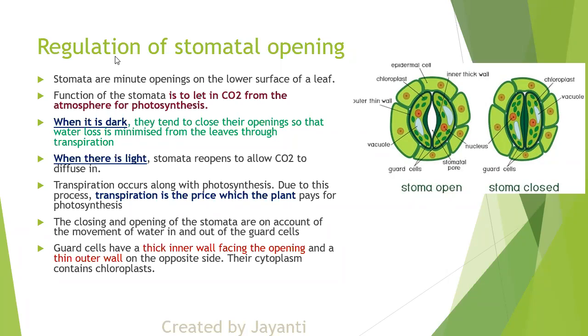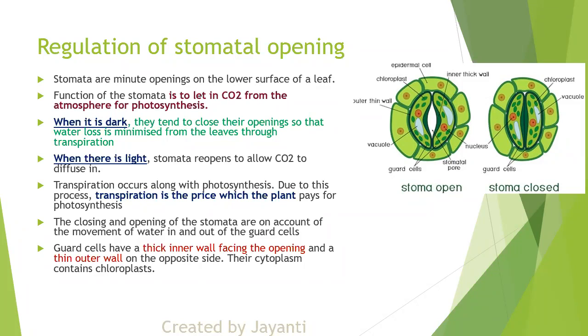So when it is dark, they tend to close their openings so that water loss is minimized. When there is a stomatal opening, there is diffusion of gases, plus there will be loss of water because of transpiration. When it is dark, it is closed.